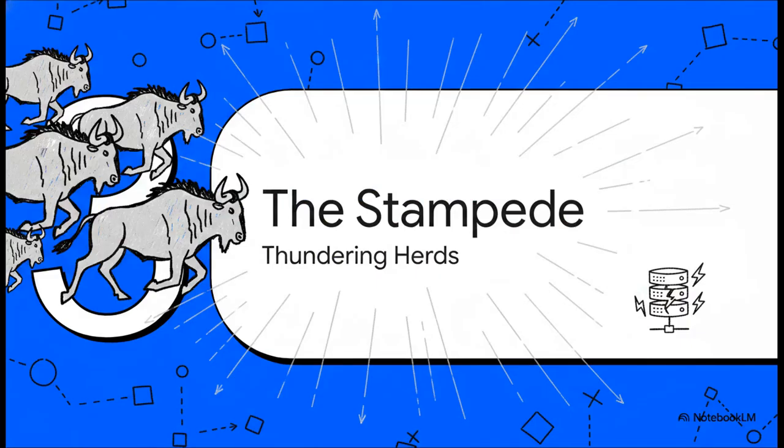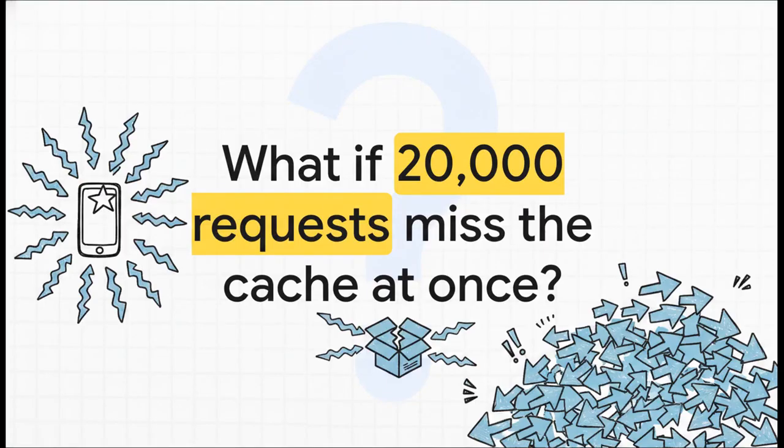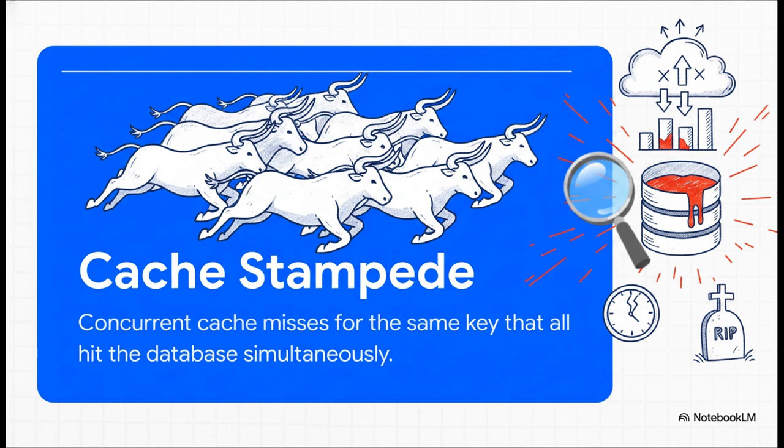Okay, Part 3, Surviving the Stampede. This is where things get really intense. Because caching alone actually has a hidden flaw. Think back to our systems thinking framework. How will this fail? When that celebrity post drops and the cache is totally cold, or maybe the key just naturally expired, what actually happens when 20,000 requests miss the cache in the exact same second? Boom, you get a cache stampede.